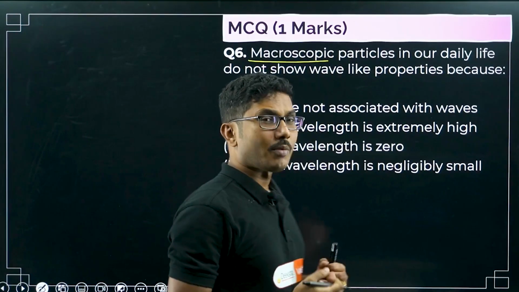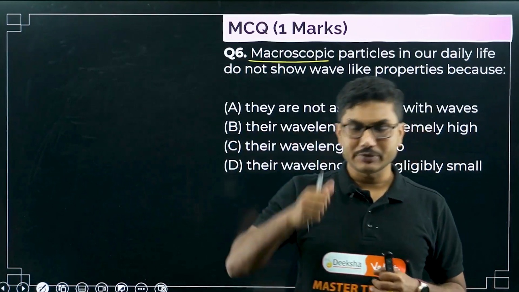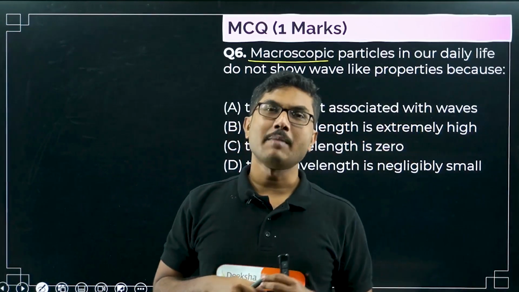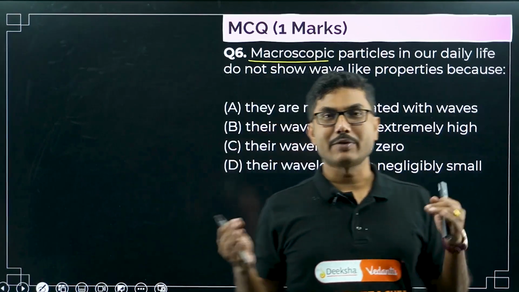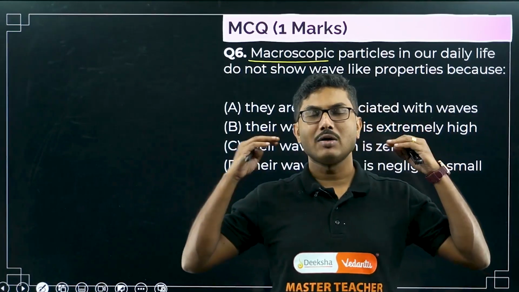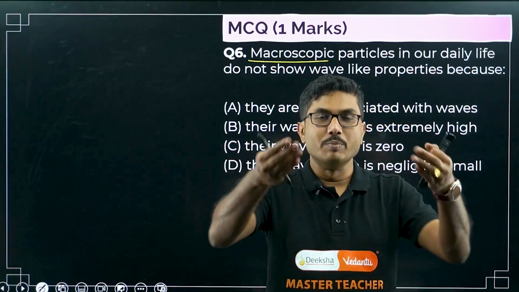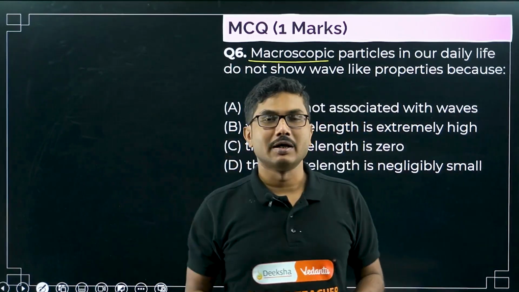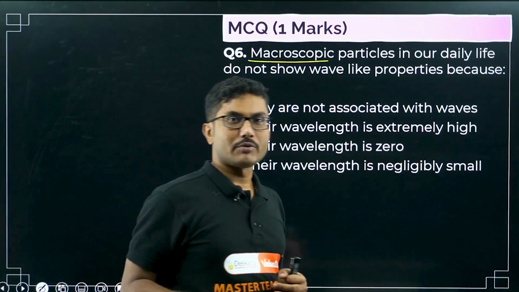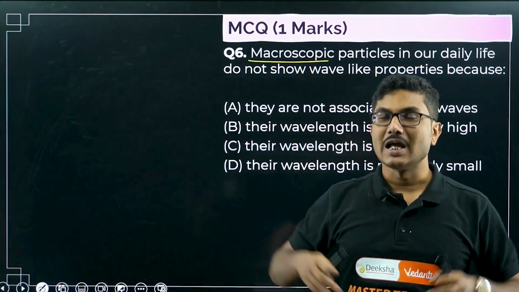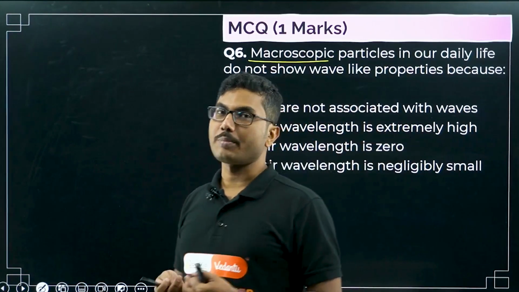Microscopic means very small objects which you need to see under a microscope. Now, macroscopic particle means everything that we can see around us with our open eyes. For example, you, me, this blackboard, your mobile phone through which you are watching, or your laptop. So all these are macroscopic objects.